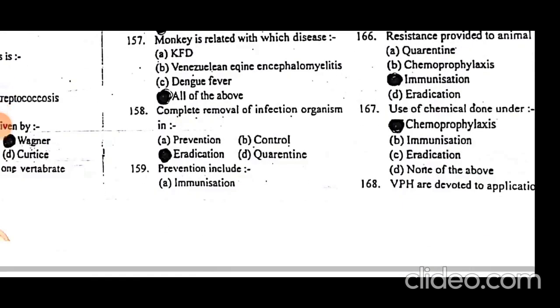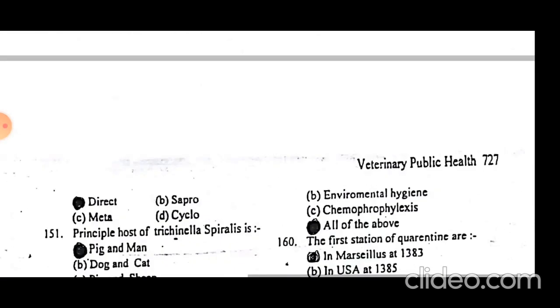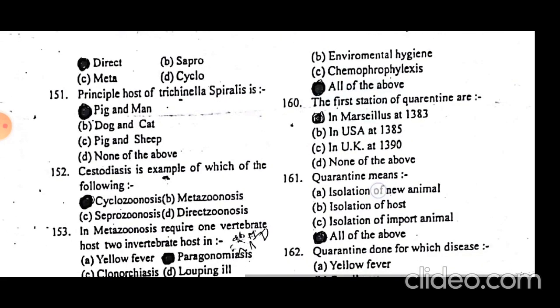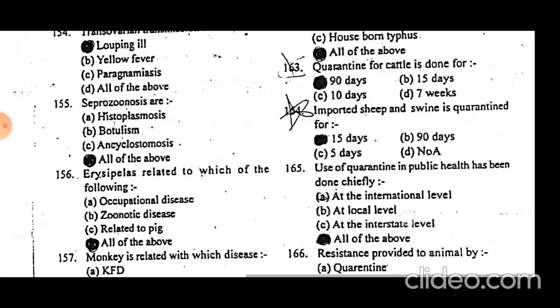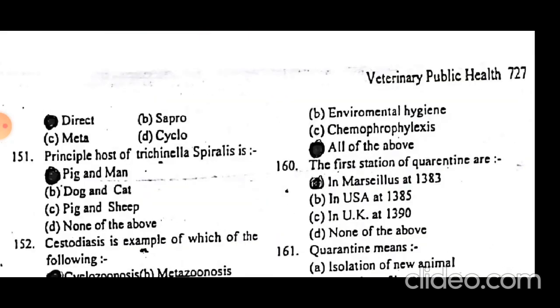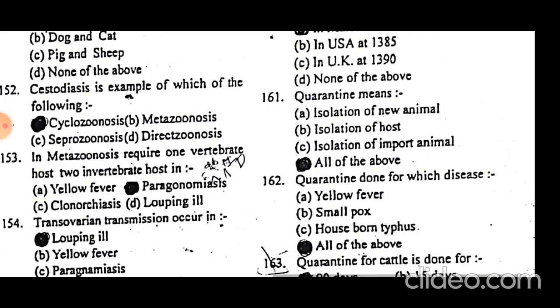Complete removal of the infectious agent is eradication. Prevention includes all of the above: environmental hygiene, chemoprophylaxis, and immunization. The first station of animal quarantine was in Marseilles in 1383. Quarantine means isolation of new animals, isolation of the host, and isolation of imported animals.